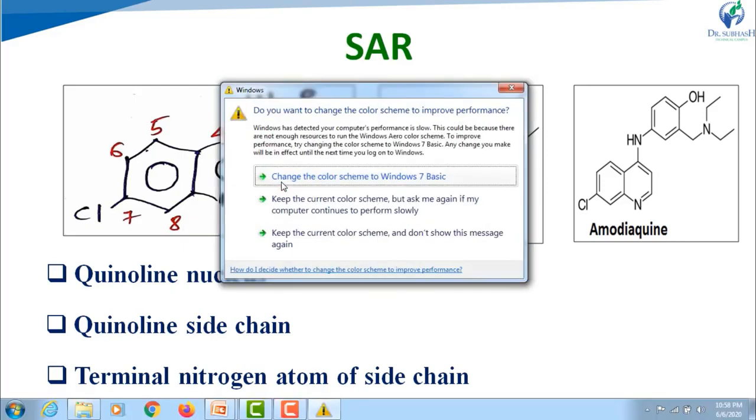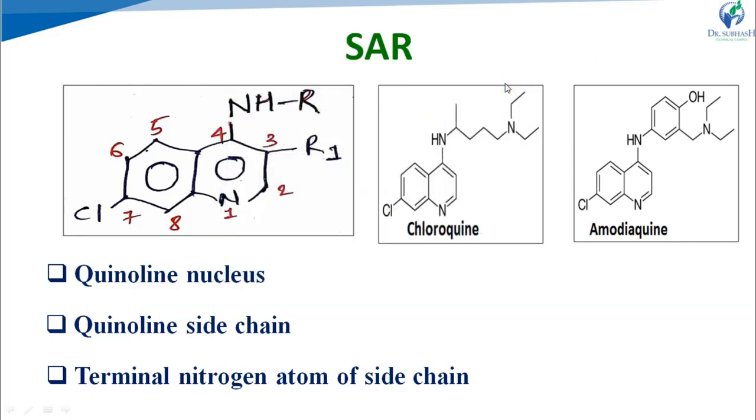Now, in the quinoline side chain, at the fourth position, there is a substituted amino side chain. That one is a dialkyl amino alkyl side chain. On the NH, that is a secondary amine, R is substituted. R is an alkyl group, and at the terminal of this alkyl group there is a dialkyl amino group. That's why the whole chain is known as the dialkyl amino alkyl side chain.